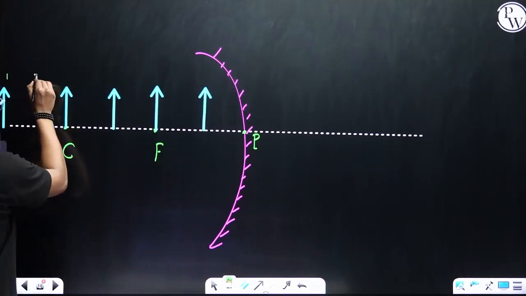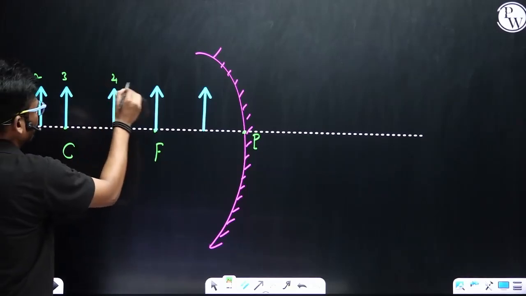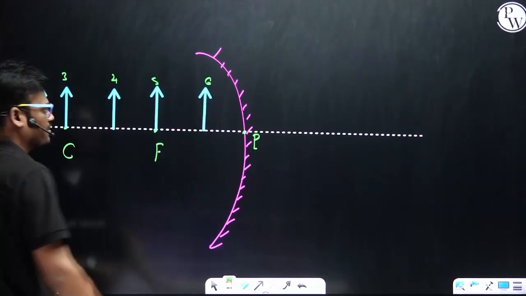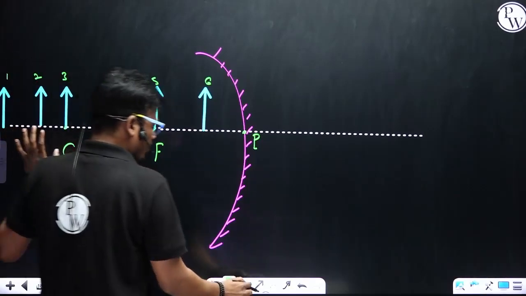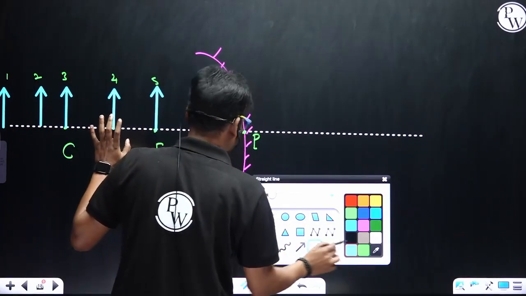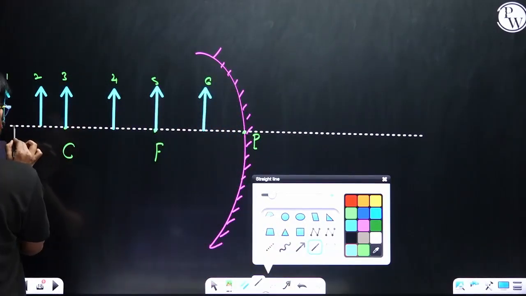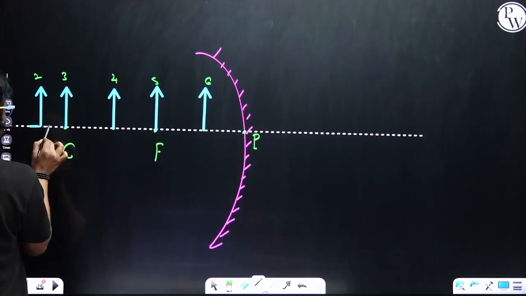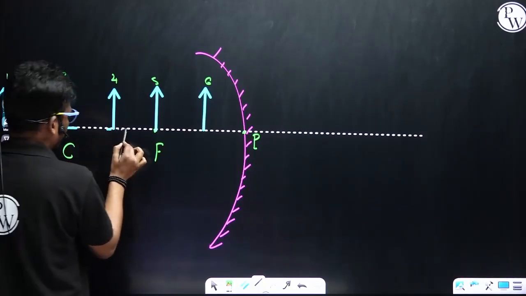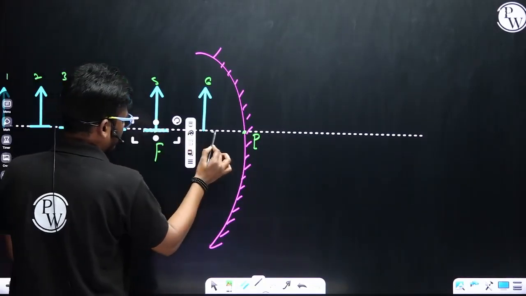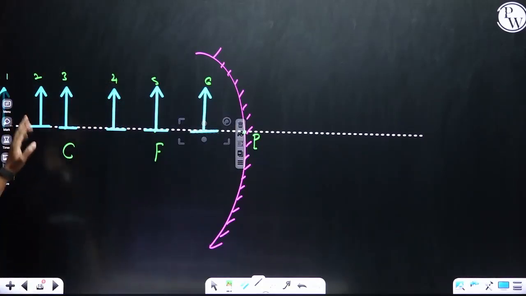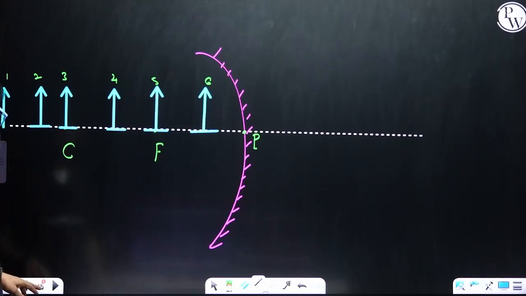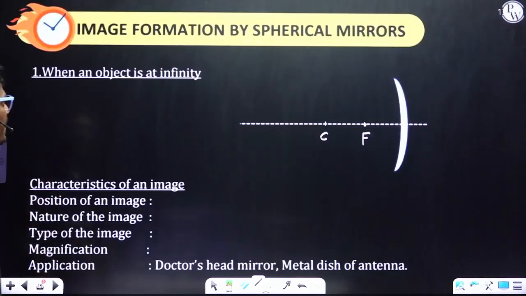The first case, second case, third case, fourth case, fifth case, and sixth case. So we have a total of 6 cases for image formation by a spherical mirror, that is, a concave mirror. The first case is when the object is at infinity.